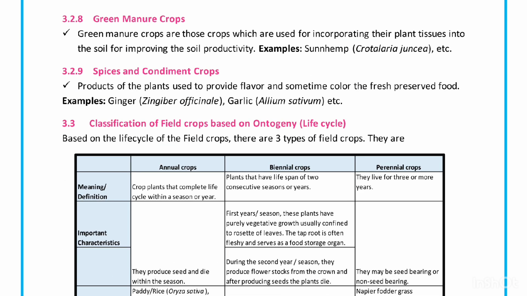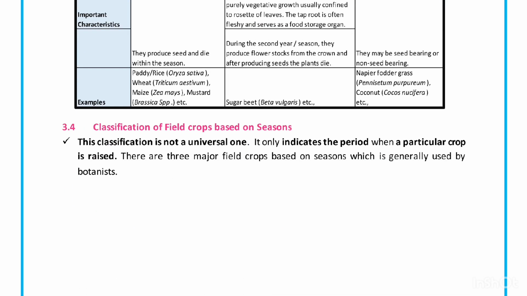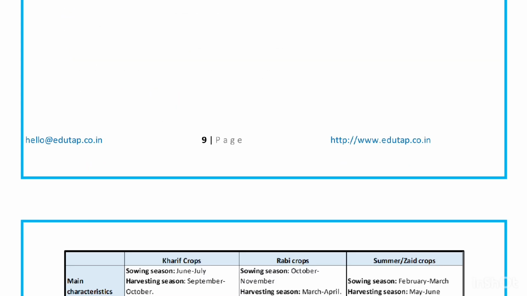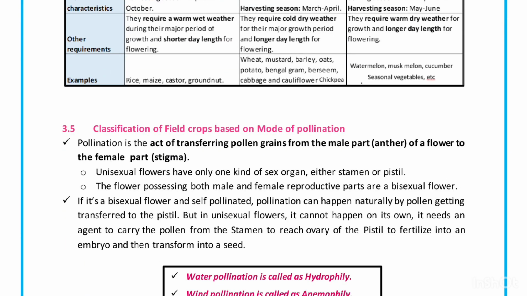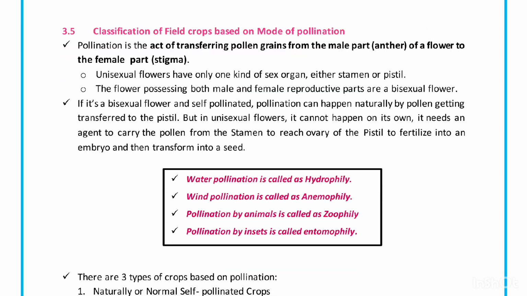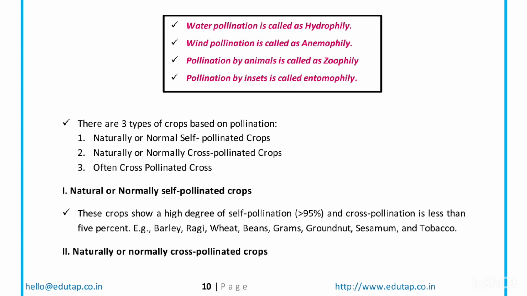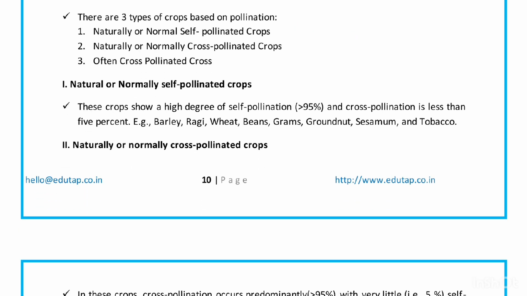Next, classification based on season. Okay, based on ontogeny and life cycle. Season also. Okay, classification based on mode of pollination also. Okay, you do not know what is pollination. We will be covering all these things throughout this chapter.